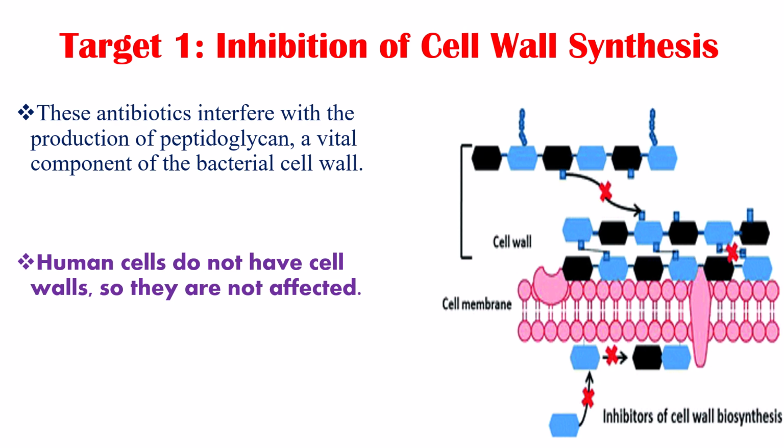The first is inhibition of cell wall synthesis. Those antibiotics interfere with the production of peptidoglycan, a vital component of the bacterial cell wall. This results in a weakened cell wall, which cannot withstand internal pressure, causing the bacterium to burst, or lyse, and die. This is safe because human cells do not have cell walls, so they are not affected.